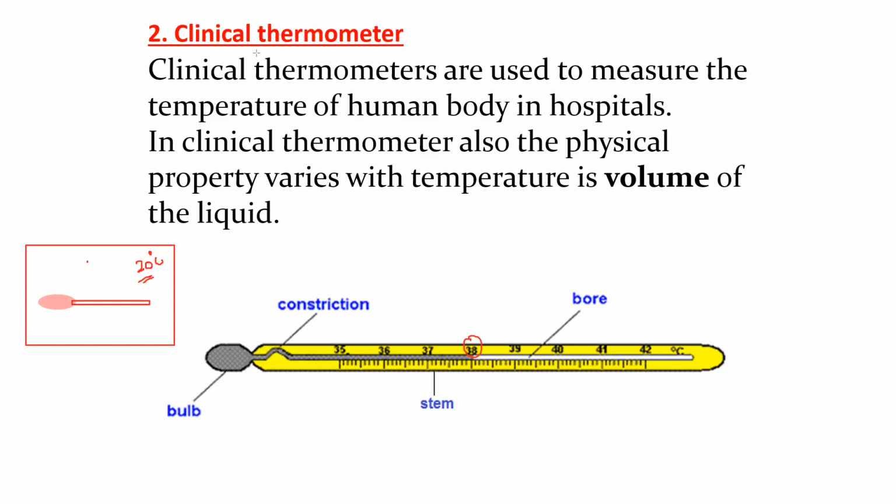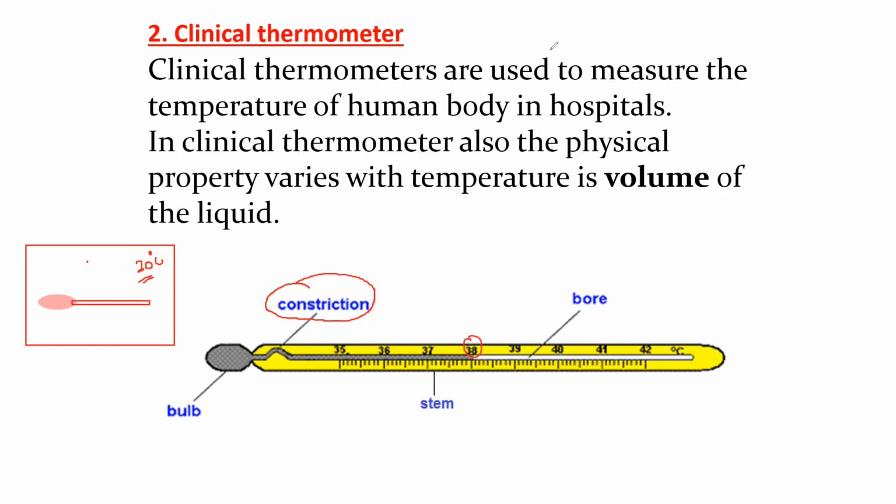So as it is exposed to the surrounding, what will happen? It will show the surrounding temperature. Contraction will occur and the liquid will return to the bulb. To avoid the liquid returning to the bulb, we have a bend in the capillary, which we call a constriction. Because of this bend, the liquid cannot flow back by itself, so we have to provide a jerk.